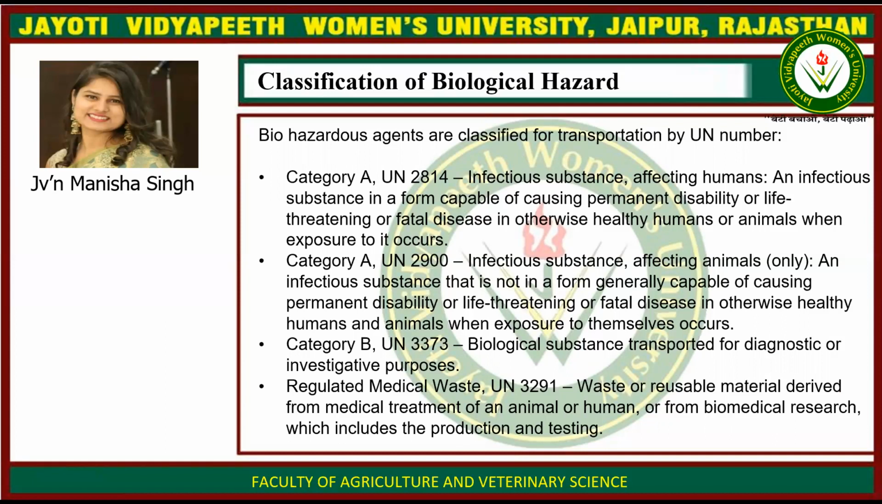Then category A, UN number 2900, infectious substance affecting animals only. An infectious substance that is not in the form generally capable of causing permanent disability or life-threatening or fatal disease in otherwise healthy humans and animals when exposure to it occurs. Category B, UN 3373, biological substance transmitted for diagnostic or investigative purposes. Then regulated medical waste, UN 3291, waste or reusable material derived from medical treatment of an animal or human or from biomedical research, which includes the production and testing.